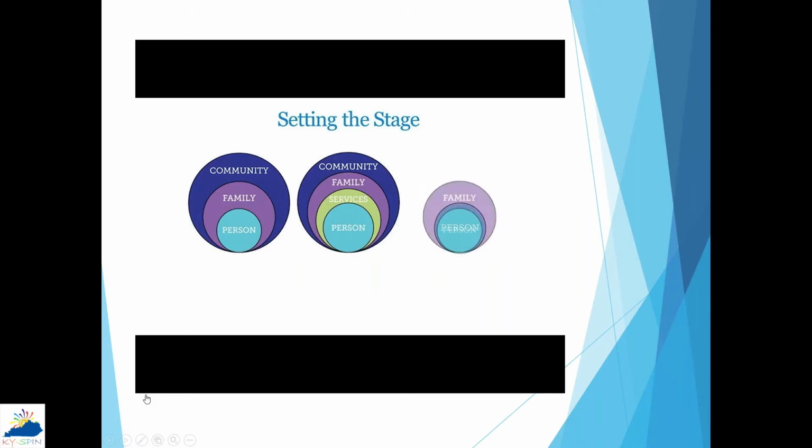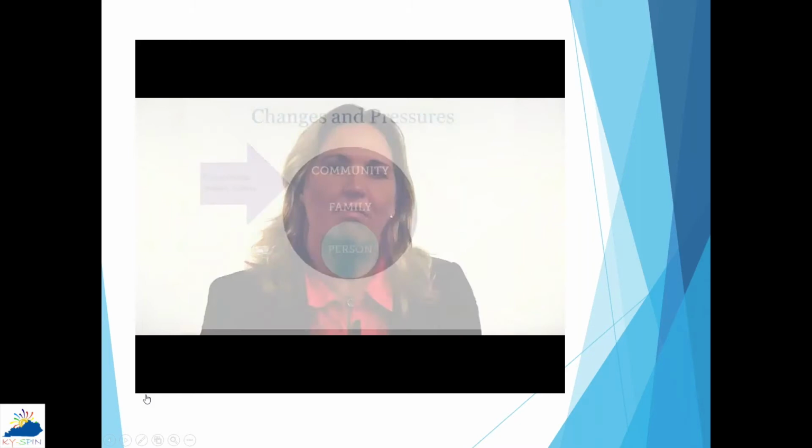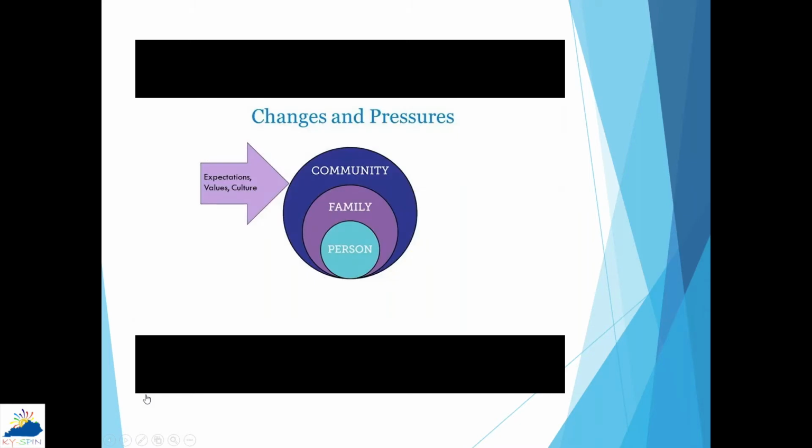We want to help people be where they are with the families and friends around them and the community they live in, but figure out a way to integrate services and supports so they can have the good life that they're desiring. One of the reasons that we believe that integrated services and supports are so important is that there are many things that are changing. There are pressures coming from lots of different ways. We have self-advocates and families demanding that their rights are recognized as citizens in this country.